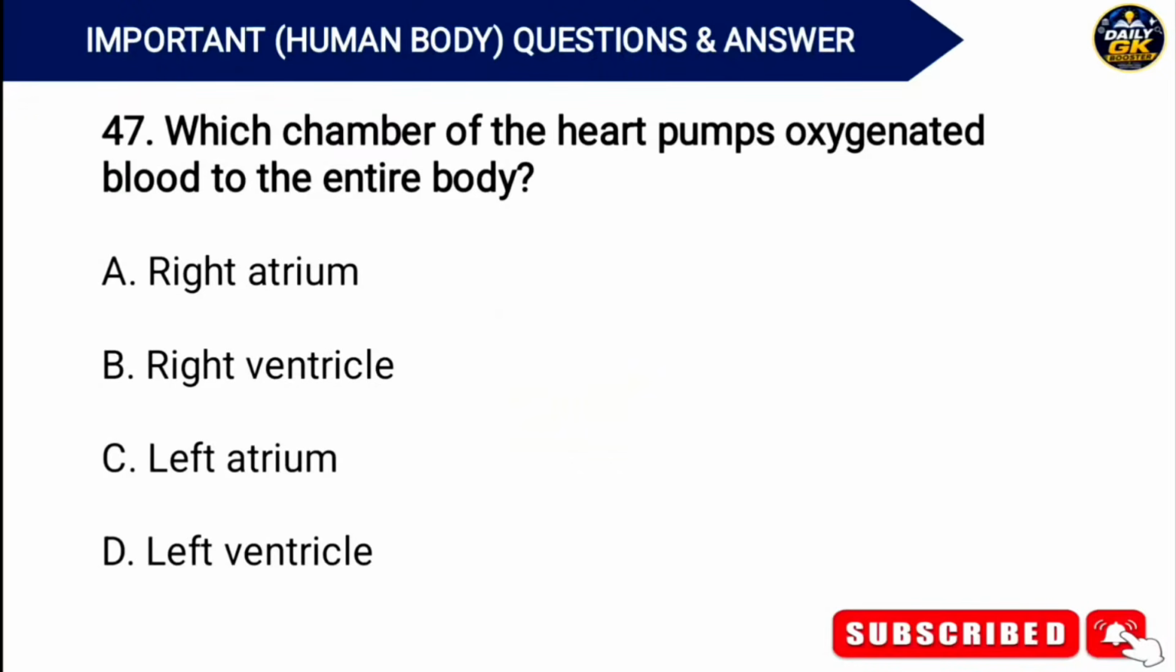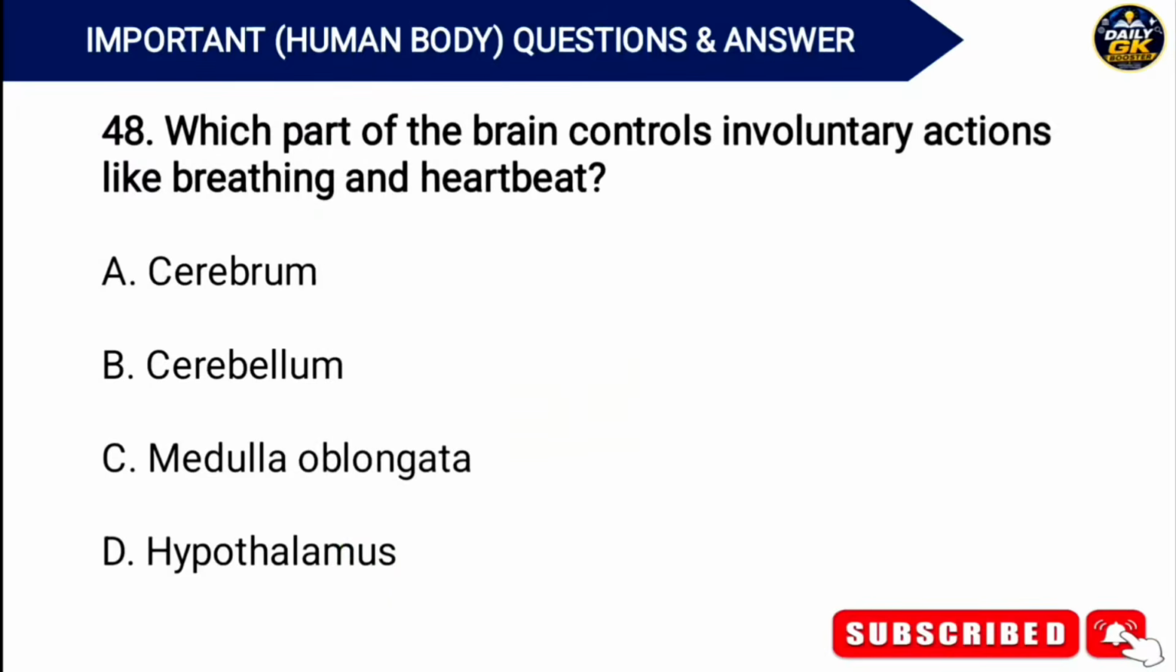Which chamber of the heart pumps oxygenated blood to the entire body? Answer. Option C. Left ventricle. Which part of the brain controls involuntary actions like breathing and heartbeat? Answer. Option C. Medulla oblongata.